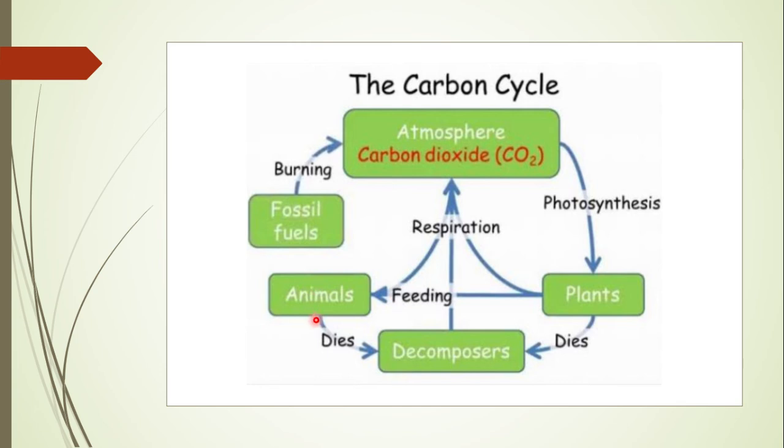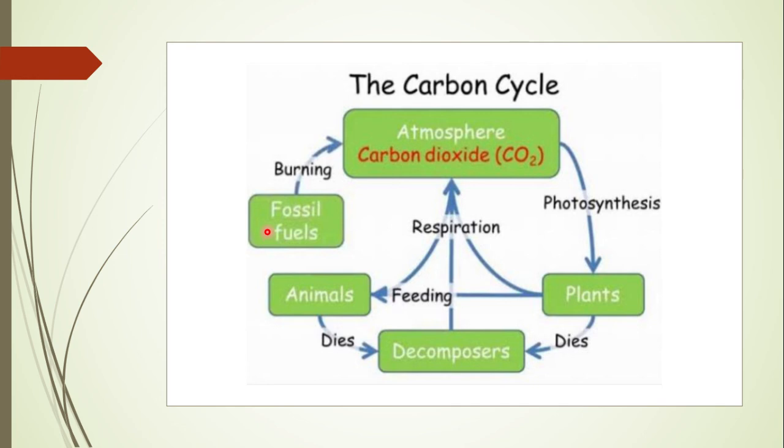When animals die, they are decomposed by decomposers. Then decomposers also produce carbon dioxide gas. So carbon dioxide comes into the atmosphere by two processes, respiration and decomposition. While from the atmosphere into the environment, how does it enter? By the process of photosynthesis. There is one other process, named fossilization, when the plant fossils are burnt, like we burn coal.